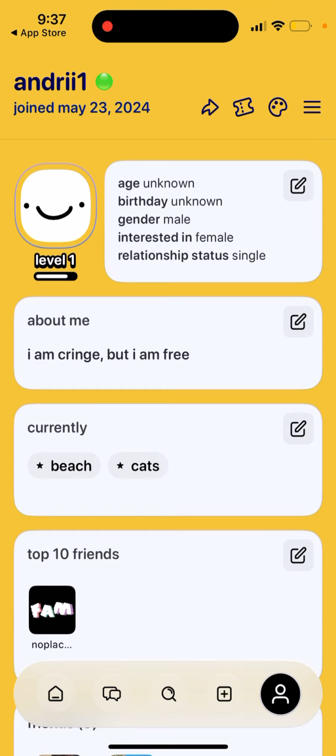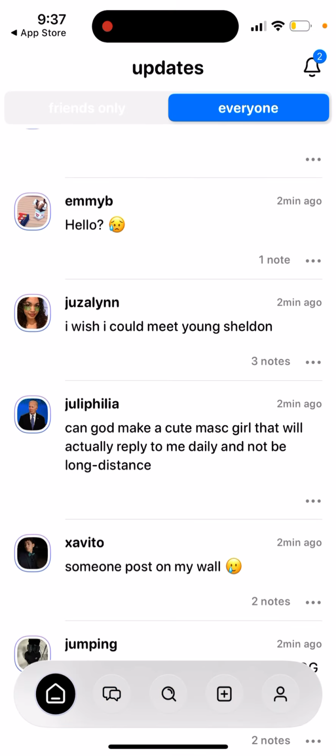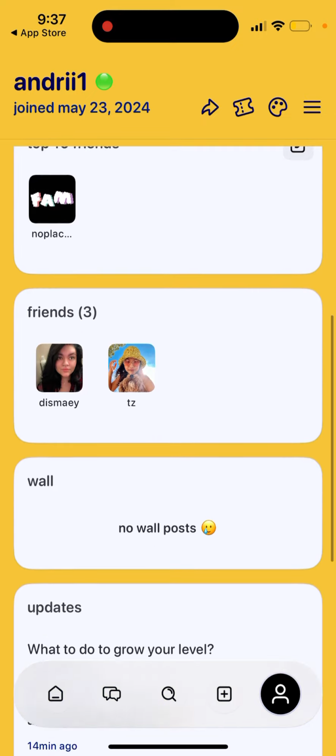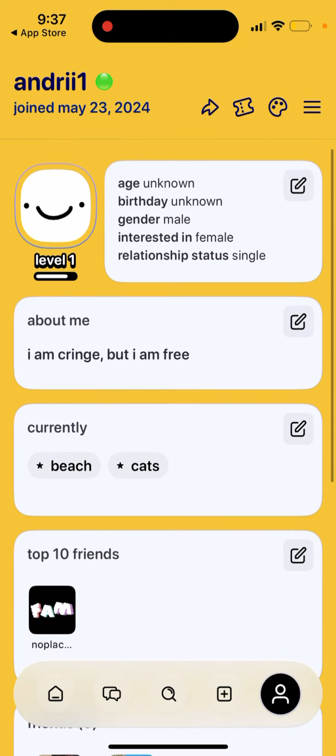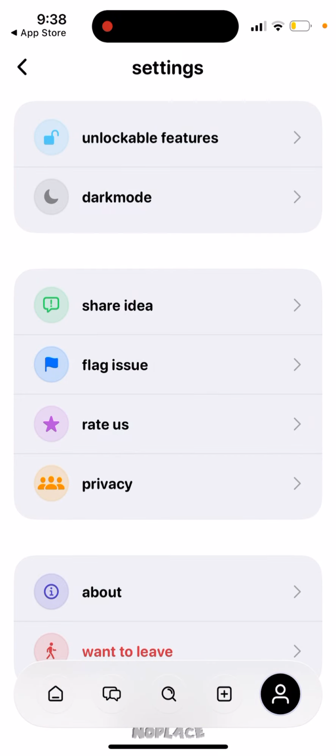Then another thing is that you have some badges. So if you complete some tasks and do some milestones, you will have your badges. So kind of like achievements unlocked. I don't have any, but seems you need to be more time in the app. And also next to the username at the top, you see a green check, which signifies that you're online. So this is kind of online status.